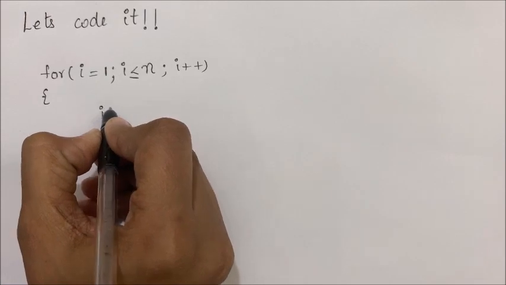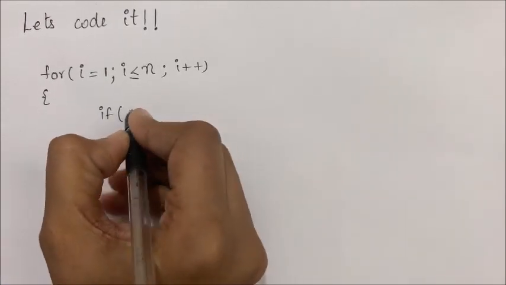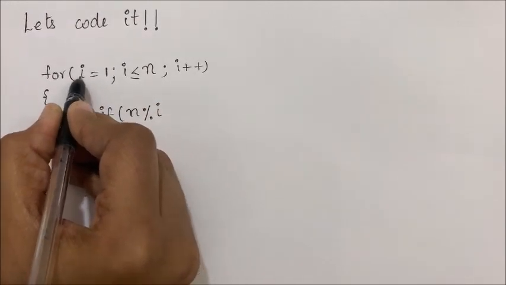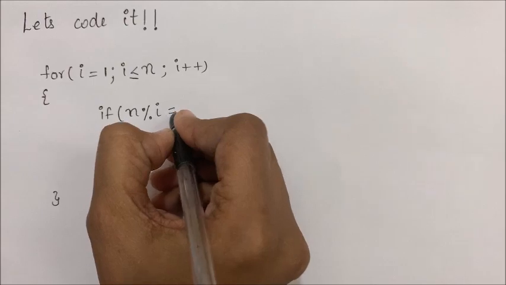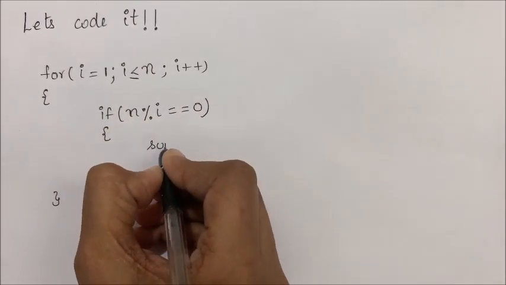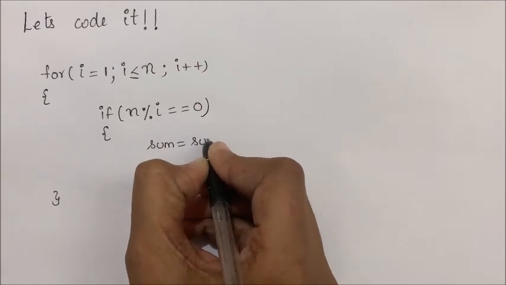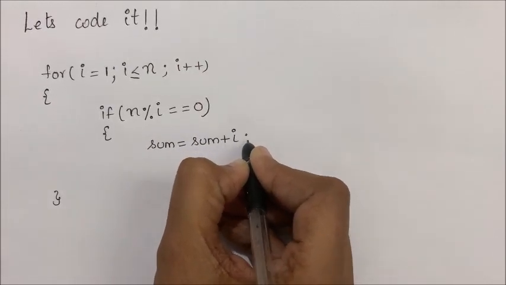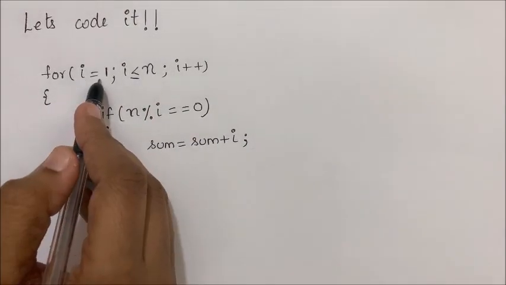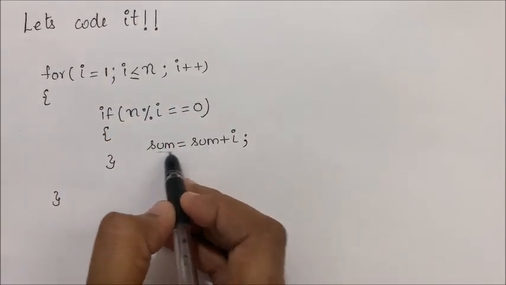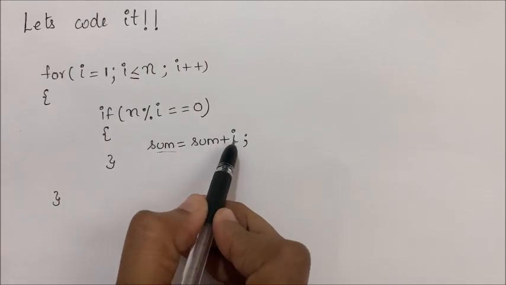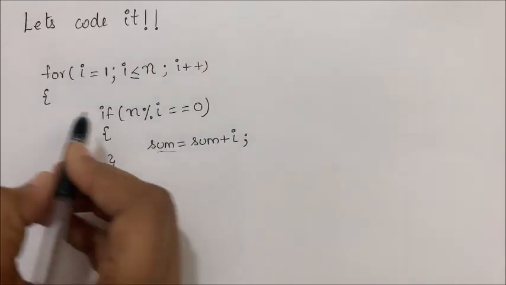So if the given number is divisible by the values from 1 to n, then add that particular number to get the result. Now here we know i means 1 till n, but what is sum? Sum means we are adding up all the factors into a temporary variable.